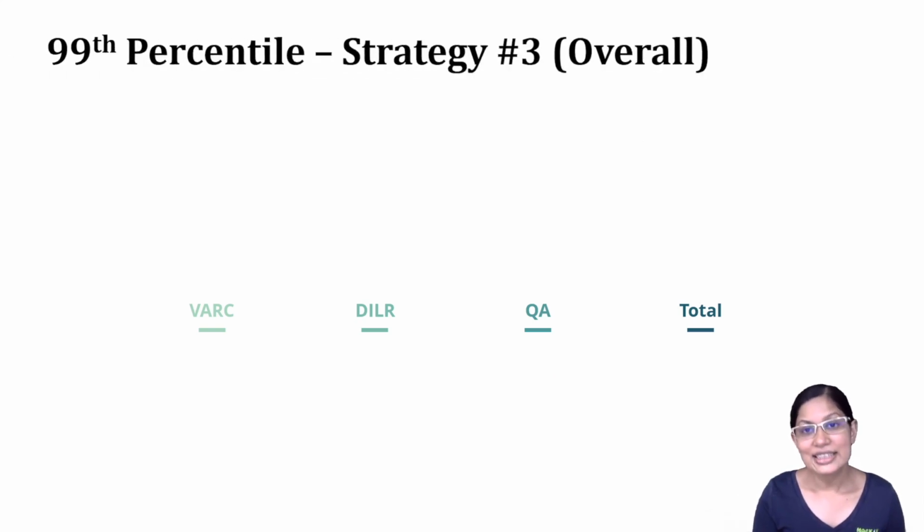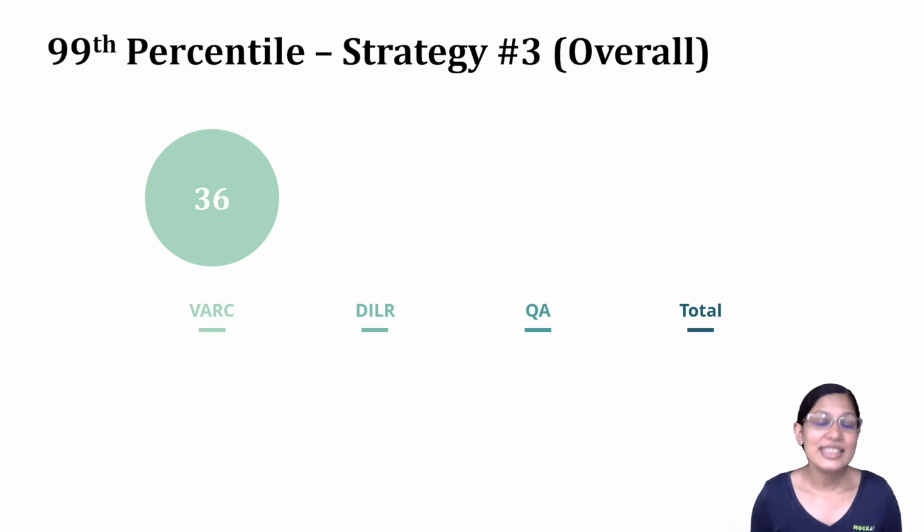Now the third strategy for you is, you're not really strong in one and sort of okay in the others, but you're an all-rounder. This is also a great strategy because we don't know which section is going to be difficult. If you look at CAT 2019 and 2020, for instance, verbal was difficult. But if you look at CAT 2021, particularly slot 3, the quant and the DILR were difficult. So if you're an all-rounder, you're getting good scores in all the 3 sections, this is the strategy for you. And this is also a strategy which will work really well in CAT, because no matter what they throw at you, you'll be able to come out with flying colors.